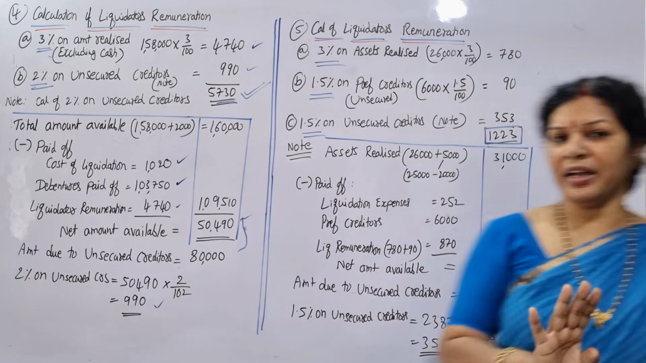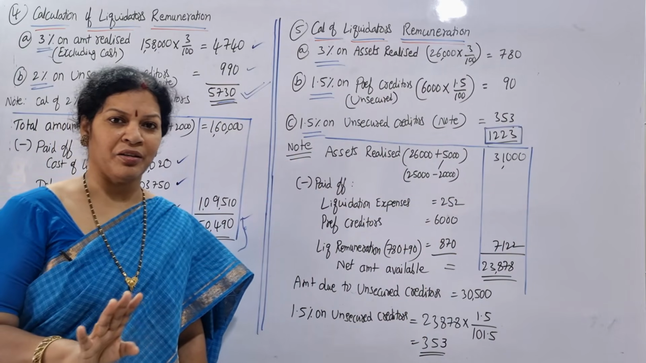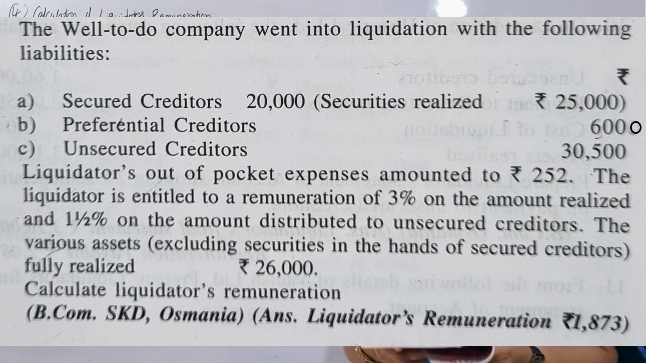Next problem, I have given the solution already. The solution is given to you, but I will not explain. You have to try. I'll just read the problem. Now here, the problem is: the Well-to-do company went into liquidation with the following liabilities. What are they saying? Secured creditors are 20,000. Securities realized.